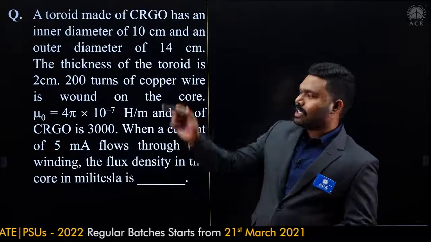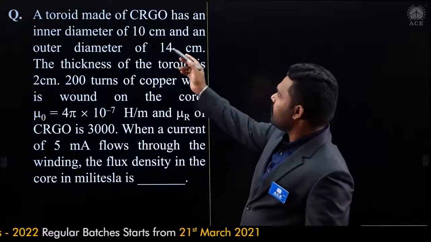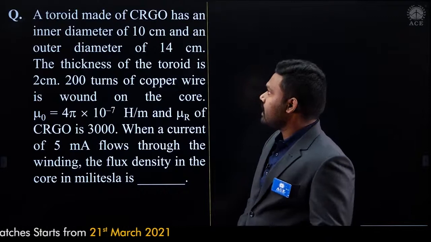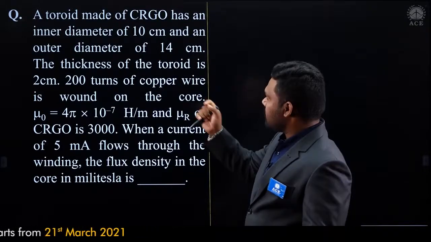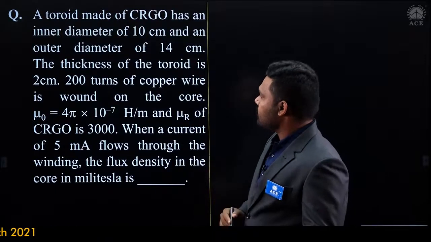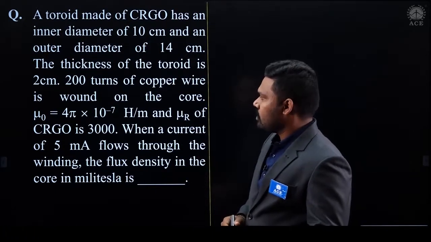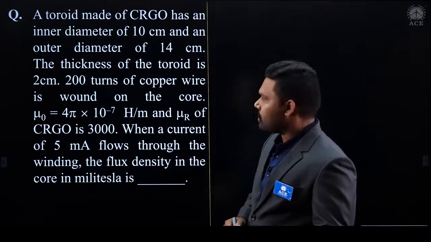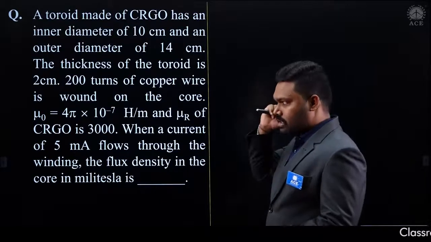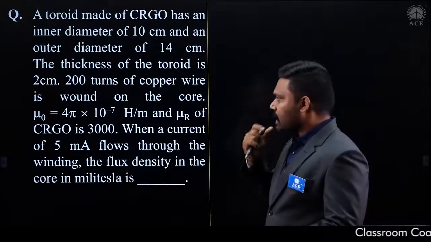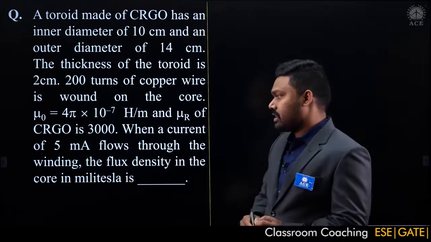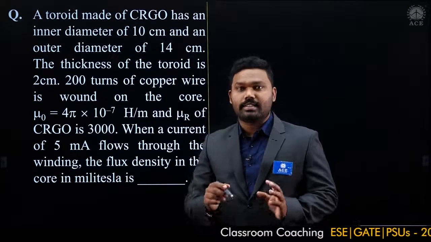Okay. Here is a question asked for 2 marks. A toroid made of CRGO has an inner diameter of 10 centimeters and an outer diameter of 14 centimeters. The thickness of the toroid is 2 centimeters. Okay. 200 turns of copper wire is wound on the core with mu naught equal to 4 pi into 10 to the power of minus 7 Henry per meter, and mu r of the CRGO is 3000. Fine. When a current of 5 milliamperes flows through the winding, the flux density in the core in millitesla is.